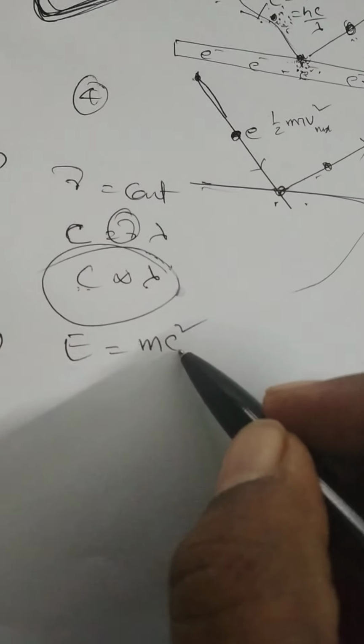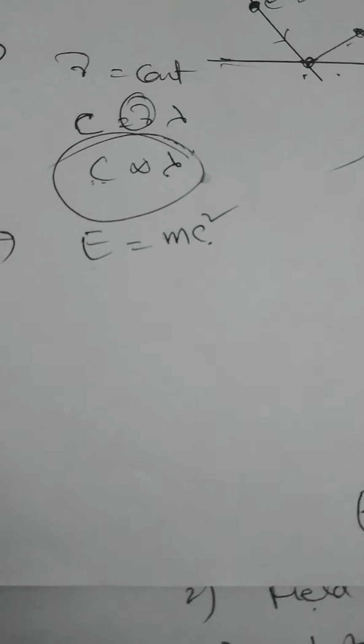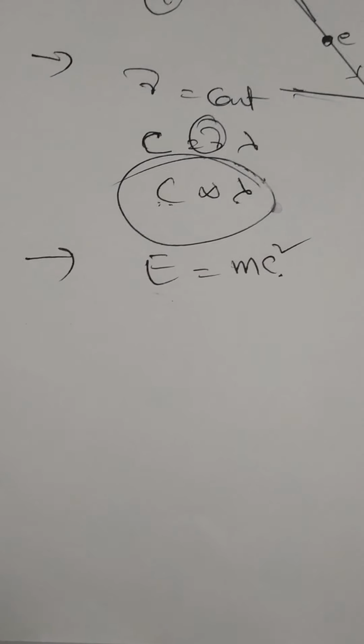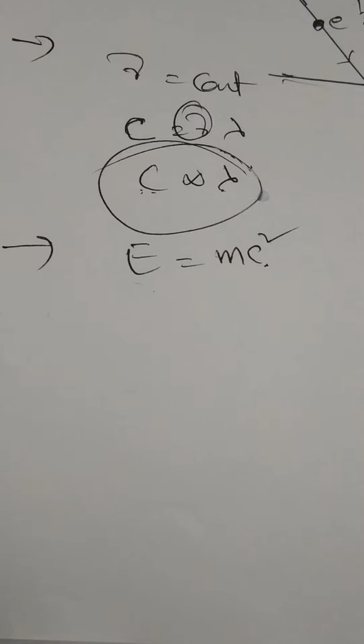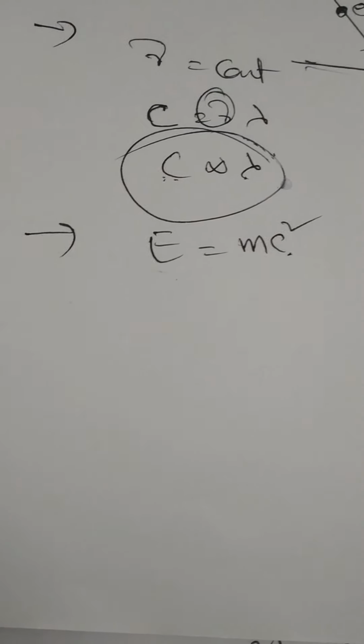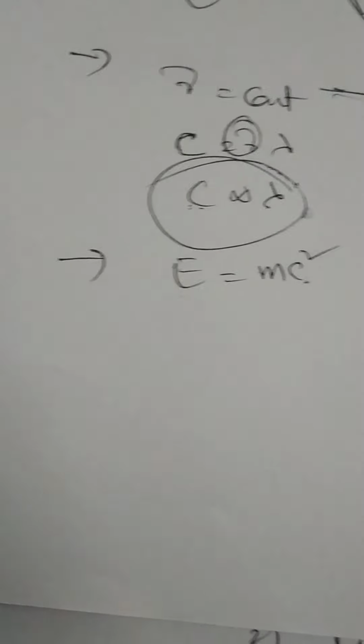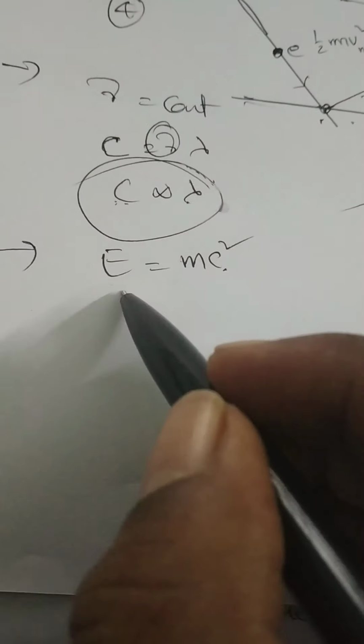Suppose if c is equal to 0, capital E is also equal to 0. Means c is equal to 0 means the photon is at rest. When the photon is at rest, the energy of the photon is also equal to 0. So that's why rest mass energy of the photon is equal to 0.